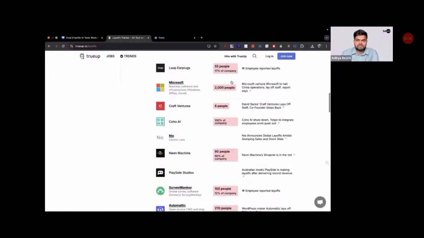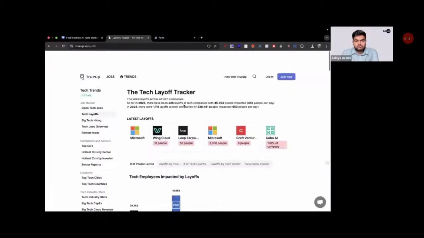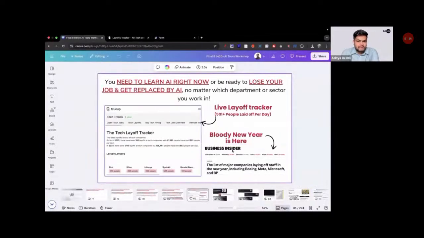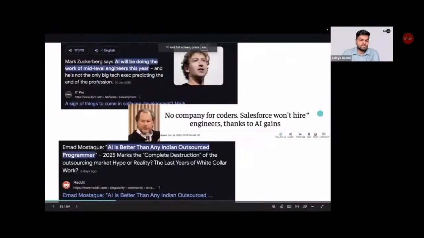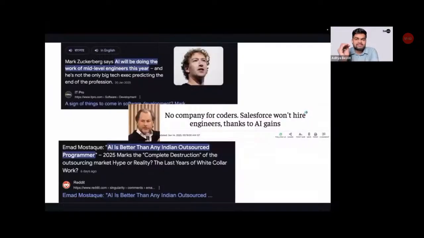So companies are firing employees every single day, and it has become a common trend that companies are laying off employees. You can see it is just increasing and increasing. Small companies, large companies, US MNCs, everyone is firing employees. Why is this happening? Because companies are getting productivity gains because of AI. We have the CEO of Meta, Mark Zuckerberg, parent company of Instagram and Facebook. He said that he is going to replace their mid-level engineers with AI by this year end. By the end of 2025, he is going to replace engineers with AI.